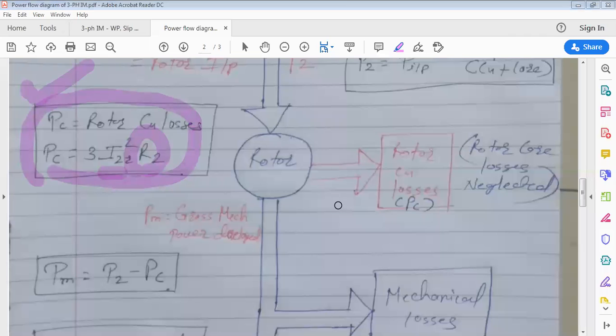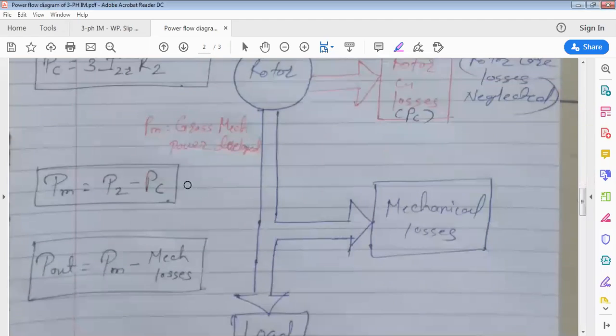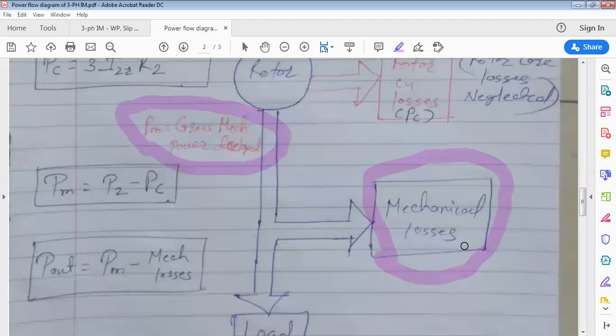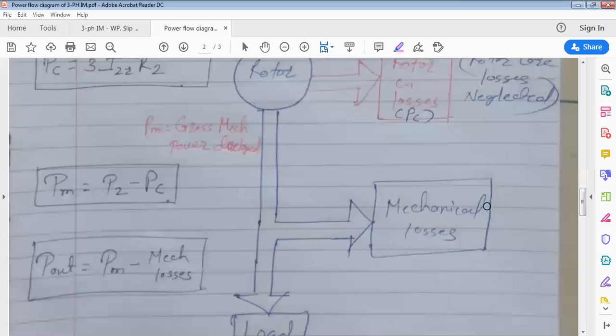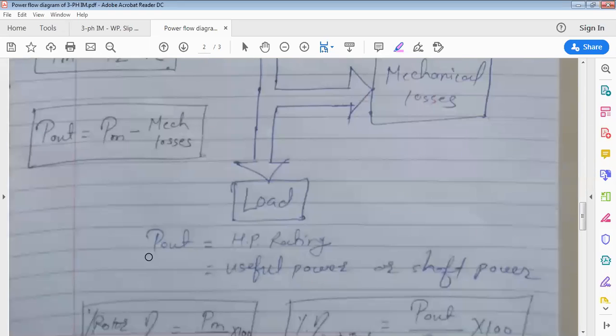Now what occurs? Whatever the gross mechanical power rotor develops, not 100% is applied to load. Some percentage of this gross mechanical power is utilized to overcome mechanical losses, that is because of friction at bearings and air friction, that is windage losses. So these losses we assume constant. Mechanical losses are constant loss, and stator core loss is constant loss. So PM minus mechanical losses is the P output, which is HP rating of motor, or it is called useful power or shaft power.